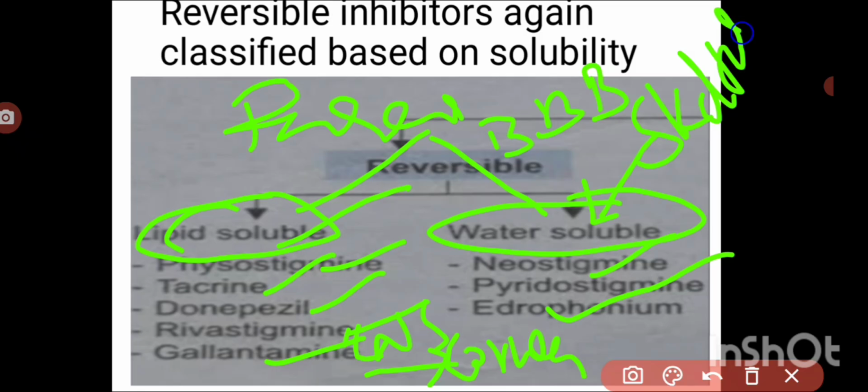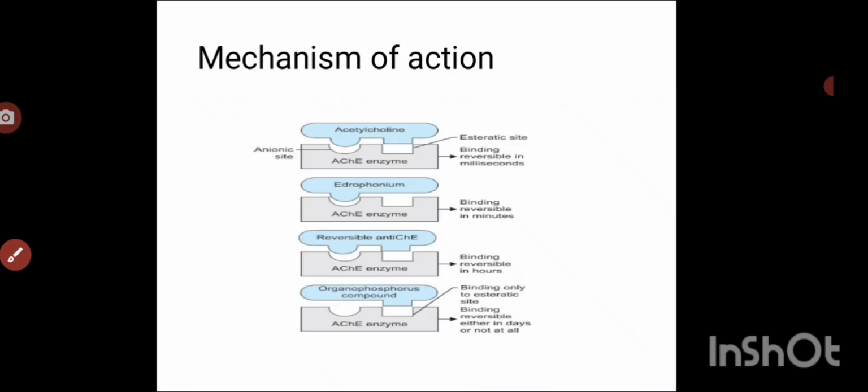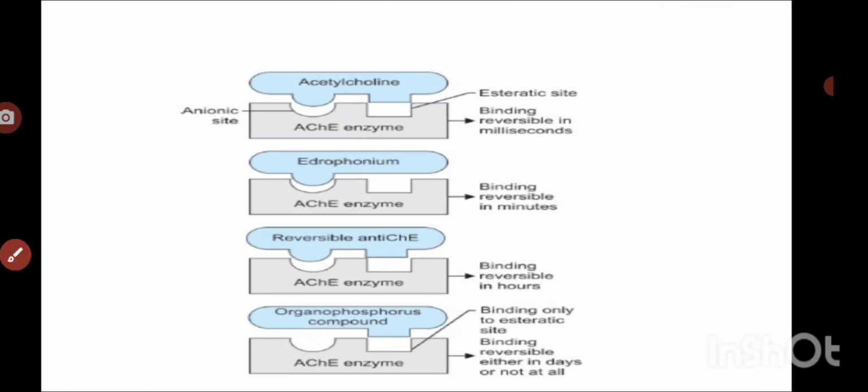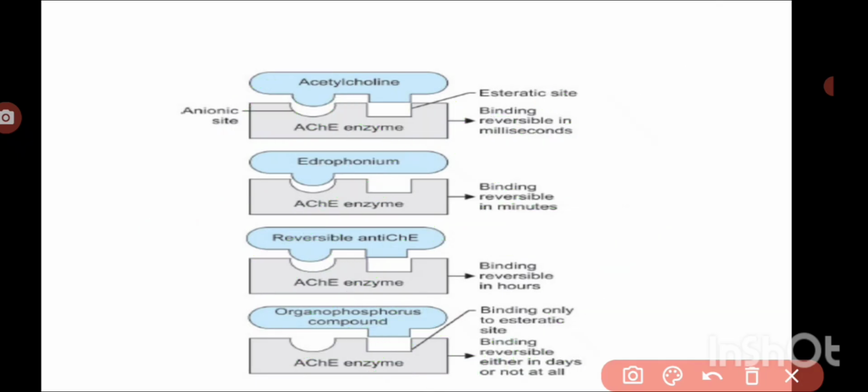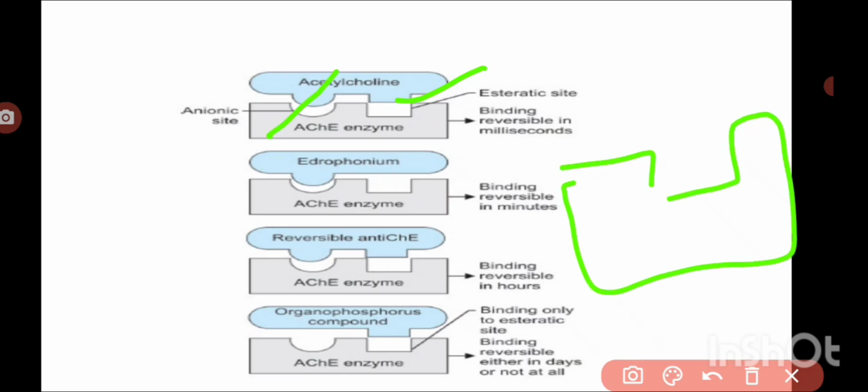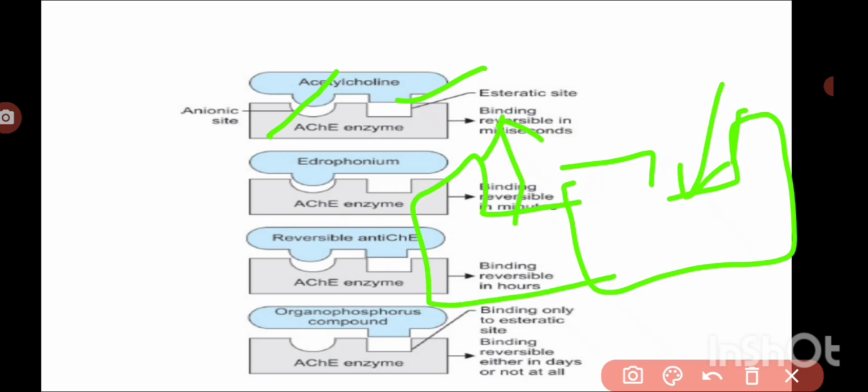Coming to the mechanism of action, we have different categories of drugs. This enzyme has two binding sites. One is the serine binding site, called the esteratic site, and the other is the anionic site, with COO minus.